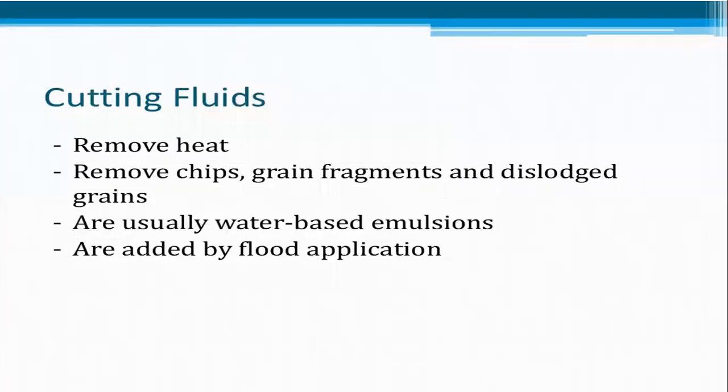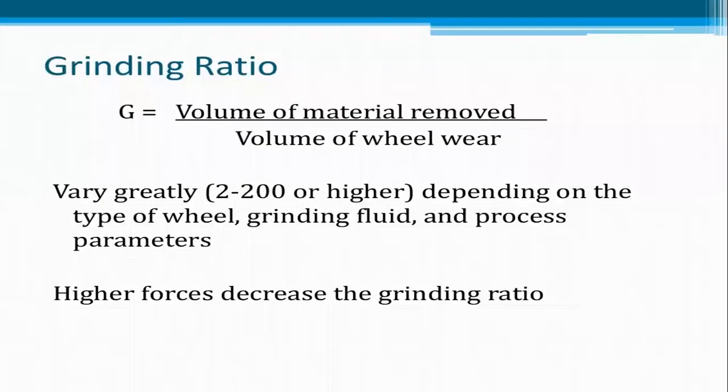Cutting fluids. In grinding, we use cutting fluids to remove the heat, to remove the chips and grain fragments, and dislodged grains. The cutting fluid is usually a water-based emulsion and is added by flood application. Grinding ratio: the grinding ratio is the volume of material removed divided by the volume of wheel wear.